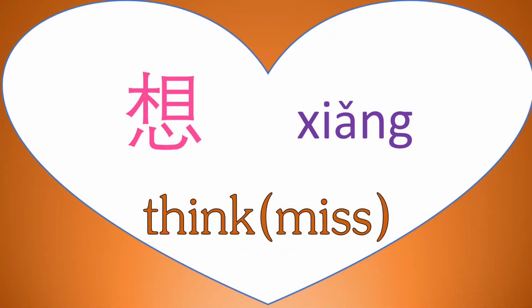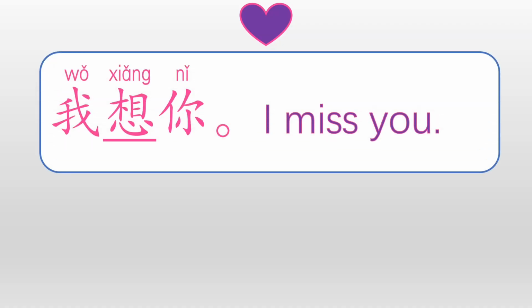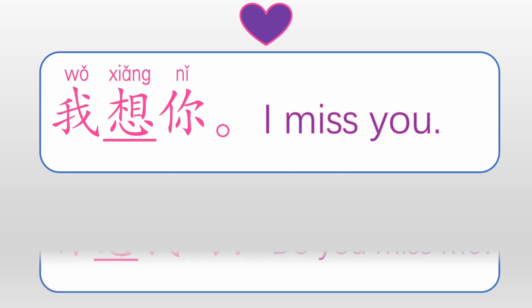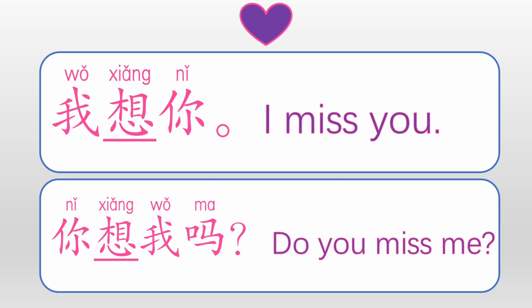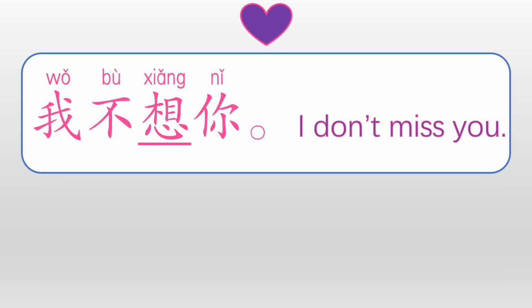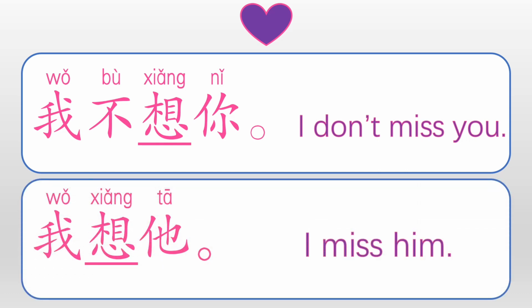想, to think or to miss. 我想你, I miss you. 你想我吗, Do you miss me? 我不想你, I don't miss you. 我想他, I miss him.